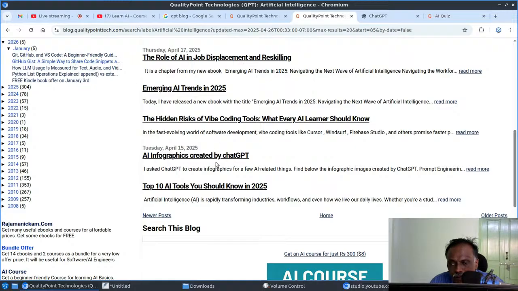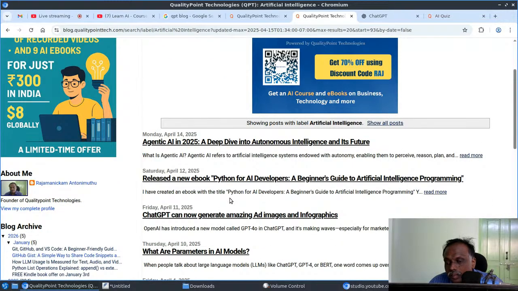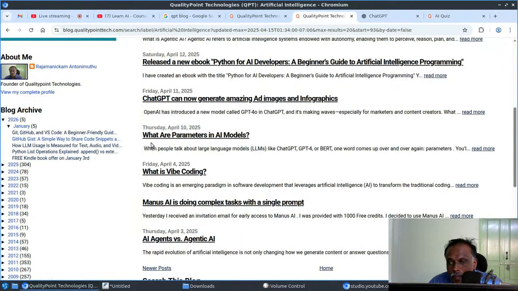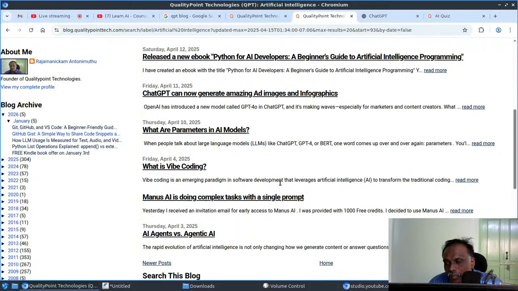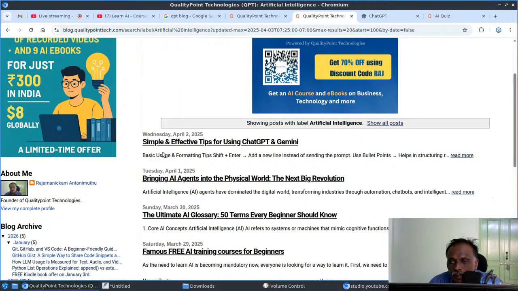So a lot of AI infographics. Agentic AI. Parameters in AI models. What is vibe coding? AI agents versus agentic AI. Tips for using ChatGPT, bringing agents into the physical world.